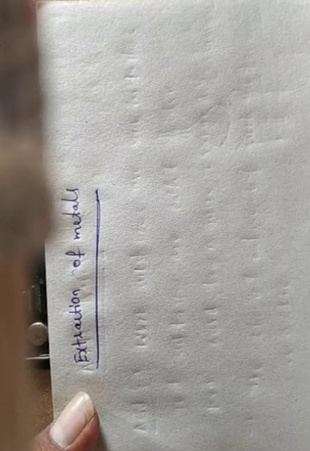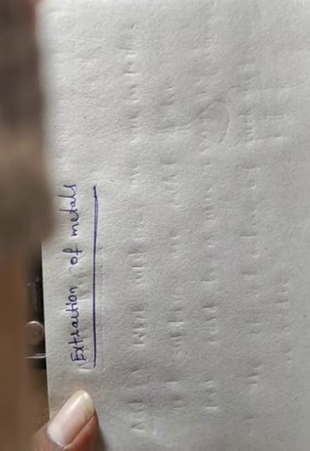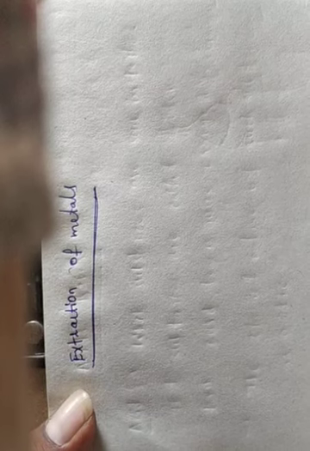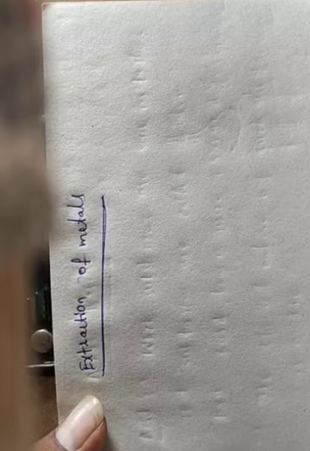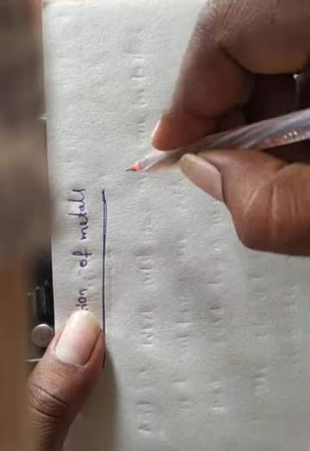Some of the metals we can extract by the electrolysis method. Some of the metals we can extract by reduction using carbon. Some of the metals are found in native state. Activity series and related metallurgy. We can draw one diagram.